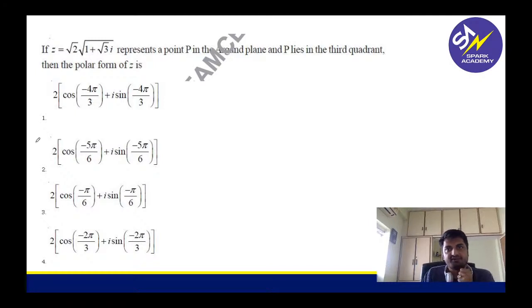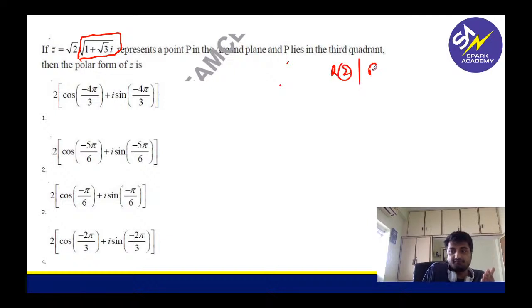Now tell me guys, look at this. Tell me, which round should I solve? This looks like a complex numbers question and a square root is given to you, right? So if you don't know square root formula, it becomes round 2 or round 3. For me, this is a little tricky, right?